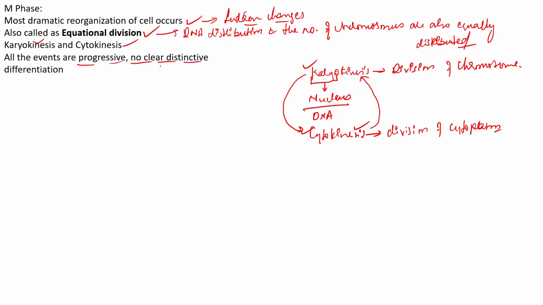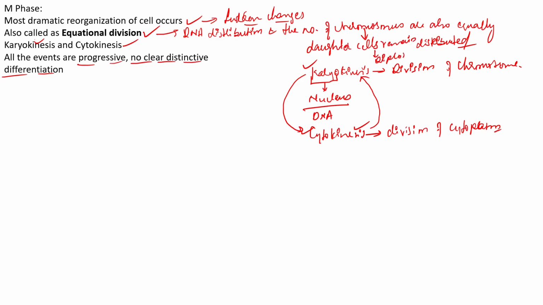There is no clear-cut distinction between the events that occur in the M phase. It just goes on occurring. That's it. We have to remember this point. So in the M phase we observe that there is an equal distribution of the chromosomes, and after the distribution of the chromosomes, the daughter cells remain diploid only.